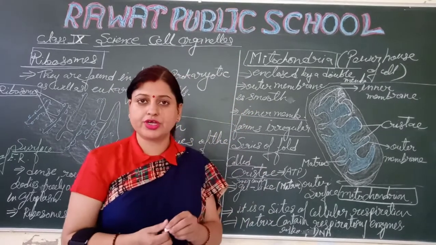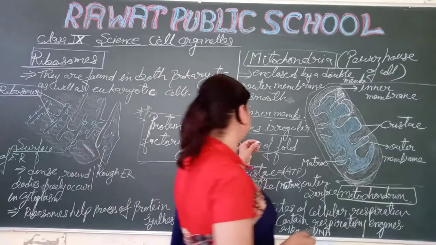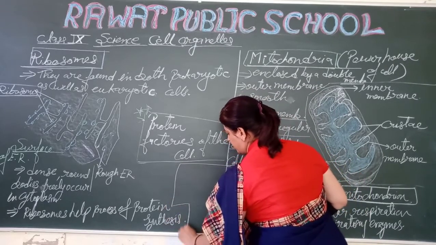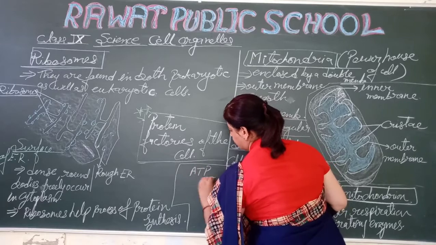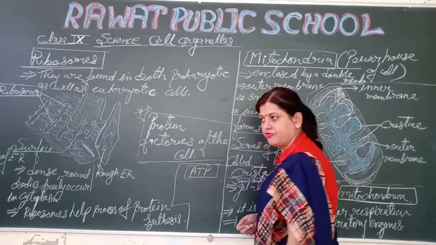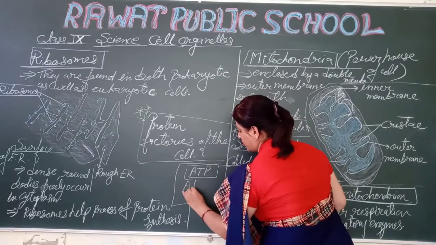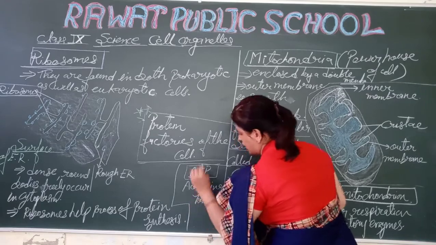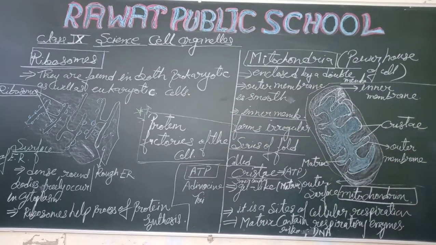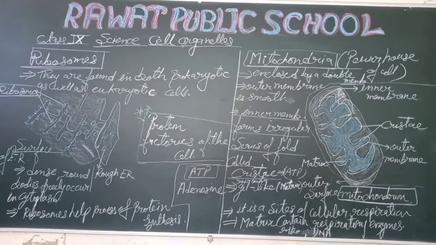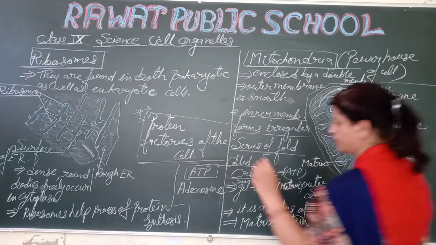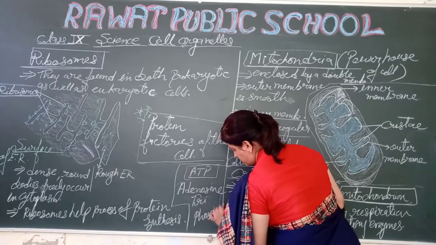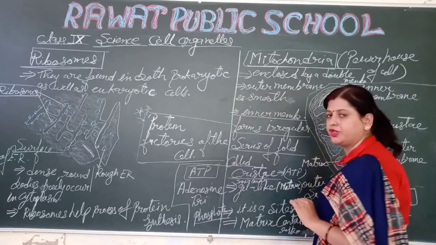What is the full form of ATP? Adenosine triphosphate. Students, what is the full form of ATP? Adenosine triphosphate. So this is the full form of ATP.